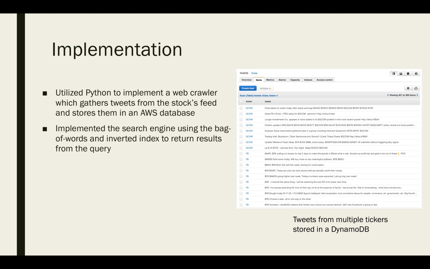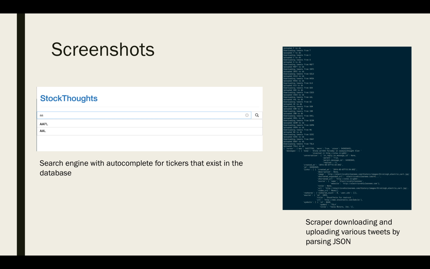So, how did we go about implementing our project? On the right, you can see a screenshot of the tweets from multiple tickers stored in a DynamoDB. We utilized Python to implement a web crawler which gathers tweets from the stocks feed and stores them in an AWS database. And we implemented the search engine using the bag of words and inverted index to return results from the query. On the next slide, you will see a couple more screenshots of the project to give you a better understanding of the project.